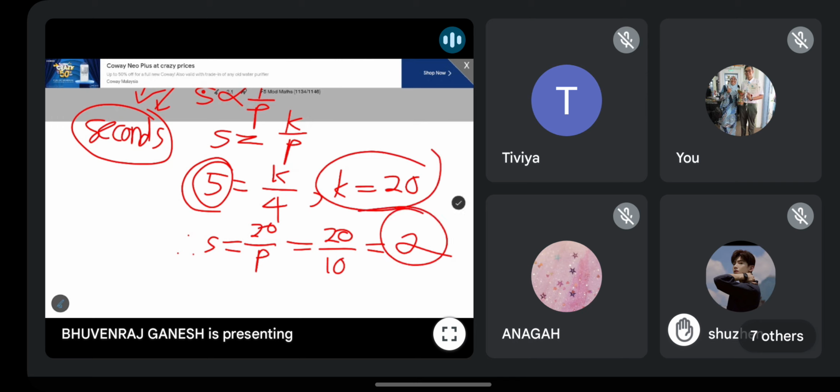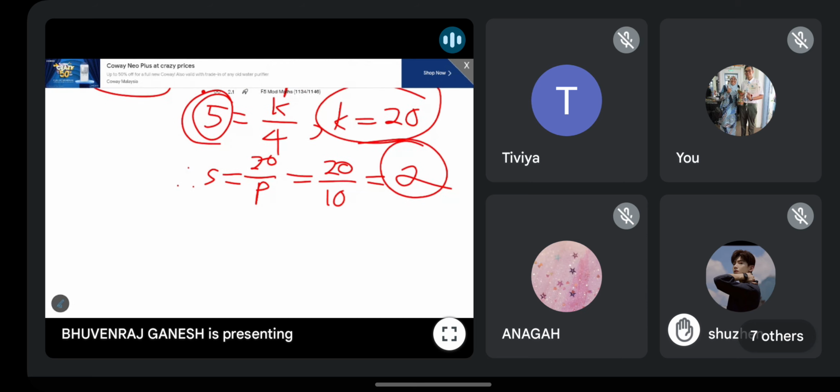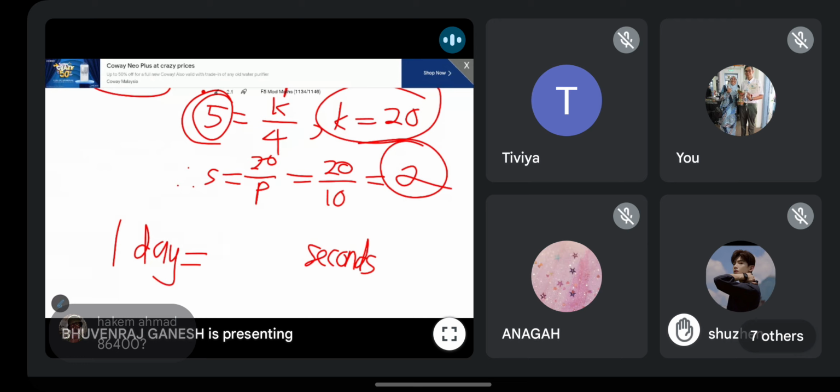Okay, so guys, I ask you all one question lah. For those who are very good in this conversion, penukaran, all this, one day, satu hari, how many seconds? Who can tell me directly the answer? Without using a calculator. Tanpa guna calculator. One day, how many seconds do you have? Try and see. You try to count and see. Never mind lah, you all can use a calculator. It's not difficult.